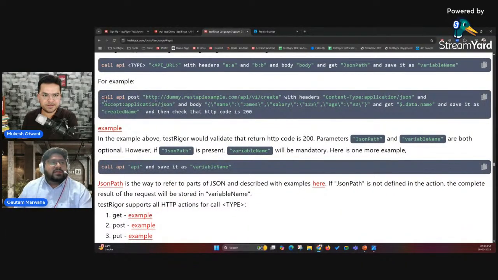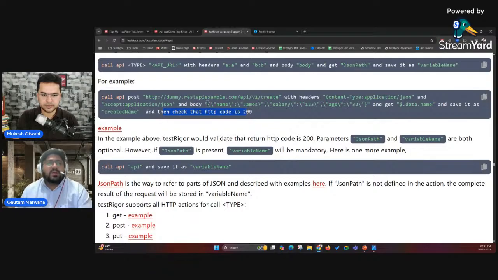So as you can see, this is the API post, right? And we are passing the URL of that API, and then we are passing the headers and the body of that API call. And if it is required to store the response of that API call into a variable, you can extract the response or the specific data by passing the JSON path, and then you can store it in a variable like this. And at the end, we are checking whether the HTTP code, the response code of that API is 200 or not.